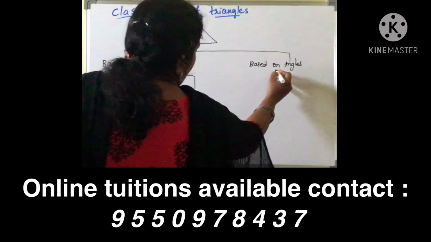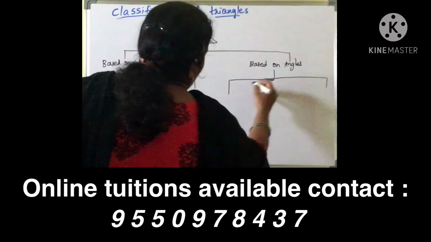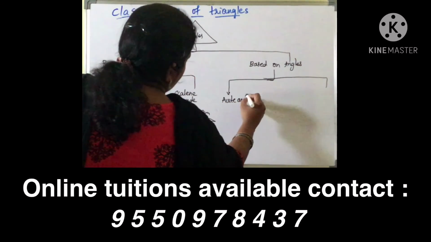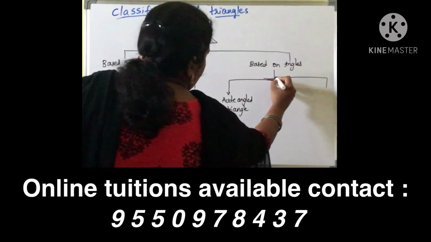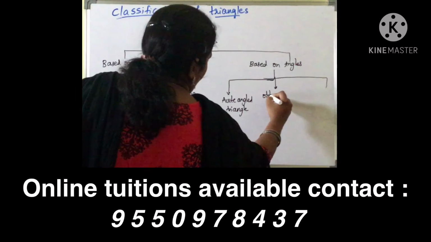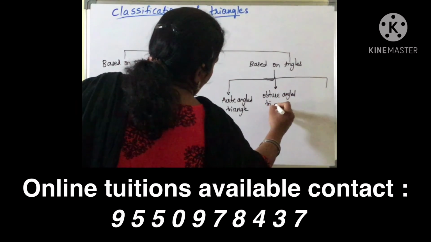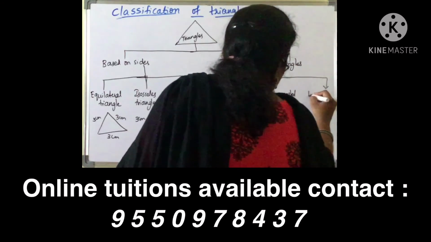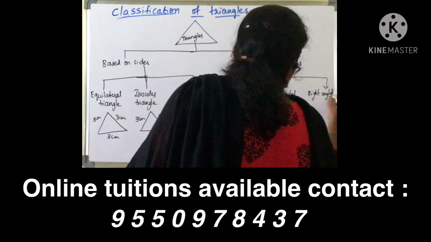Next, based on angles, again it is divided into 3 types. In that, the first one is the acute angled triangle, and the next one is the obtuse angled triangle, and the last one is the right angled triangle.